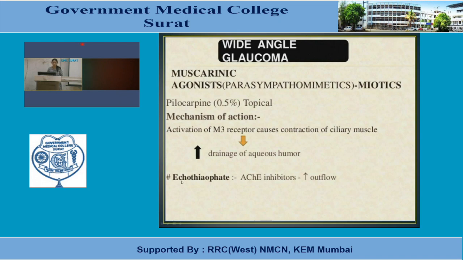We'll see some commonly used agents. Alkaloid like pilocarpine, 0.5% topical solution, is used for glaucoma. Mechanism of action: activation of M3 receptors, contraction of ciliary muscles, increased drainage of aqueous humor. Ecothiophate, an anticholinesterase inhibitor, increases outflow of the same.